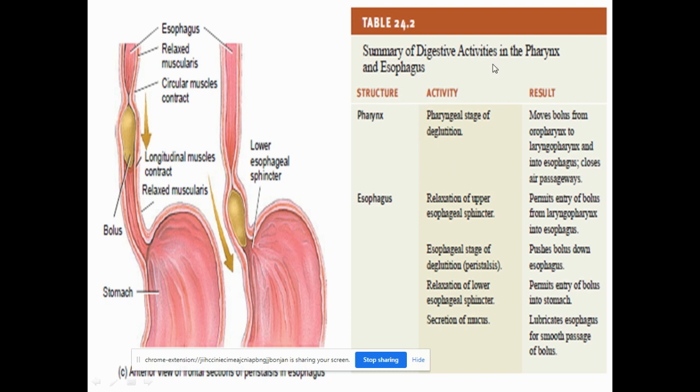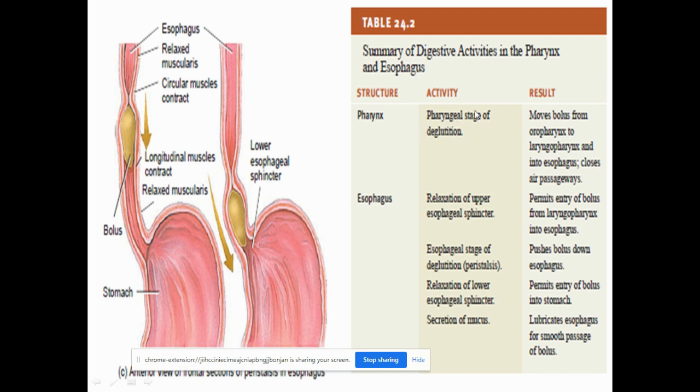Now in this table you can see the summary of the digestive activities in the pharynx and the esophagus. First the pharynx, what happens? The first stage is the voluntary stage, that is the closing of the tongue, the upper palate, and the uvula, the small tongue. This will help in the entry of the food into the pharyngeal region.